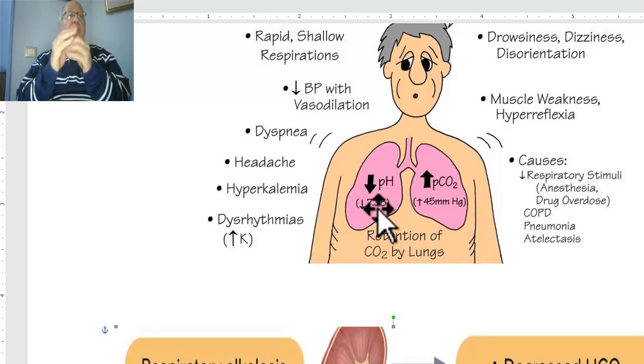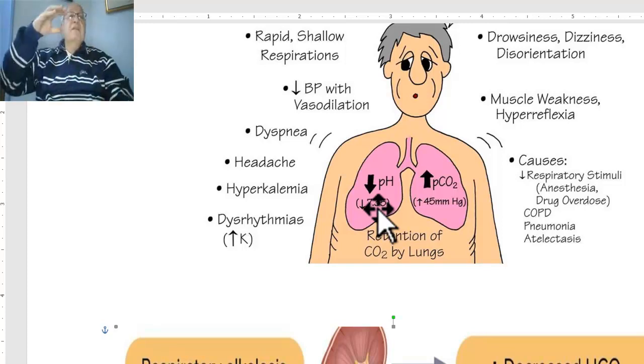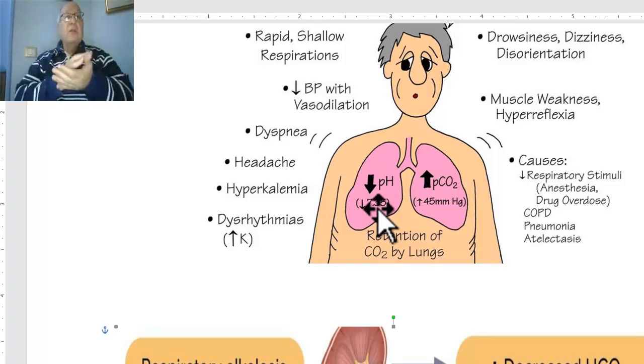Why does respiratory insufficiency occur? Normally and physiologically, there is a respiratory center in the medulla that gives impulses through the central nervous system and peripheral nervous system to the respiratory muscles. And if the lung and the respiratory muscles are normal, the respiratory movement occurs, expansion of the lung occurs, proper respiration occurs.